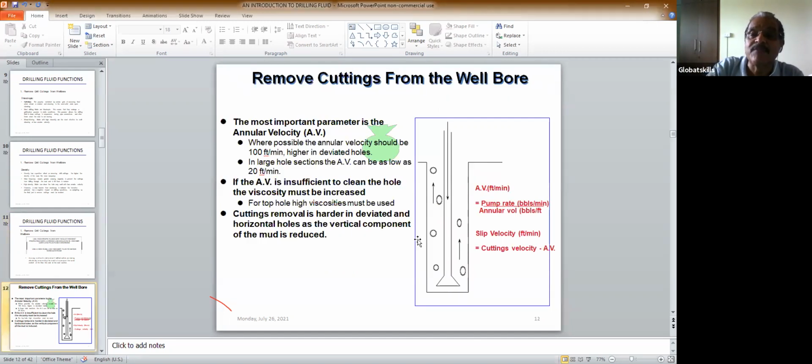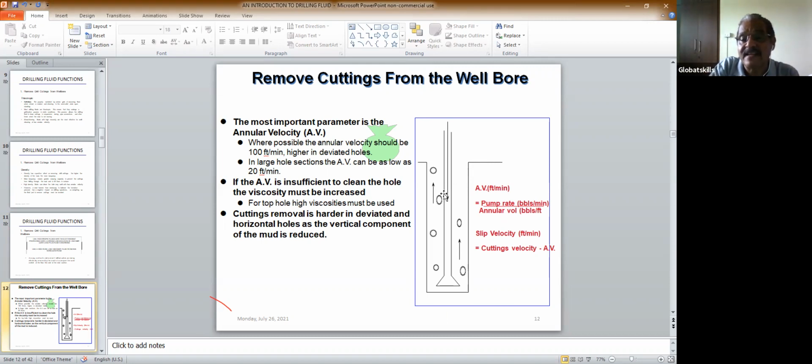Now you see here, removing cuttings from the wellbore. You can see the diagram here that will give you a clearer picture about this. The most important parameter is the annular velocity. What is that? This is called the annulus. Annulus means the space between the hole and the drill string.